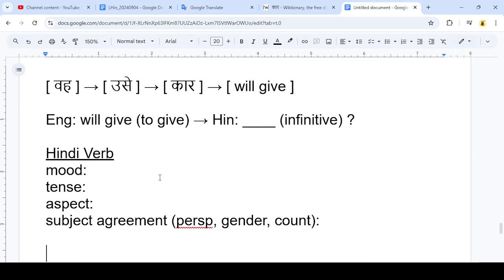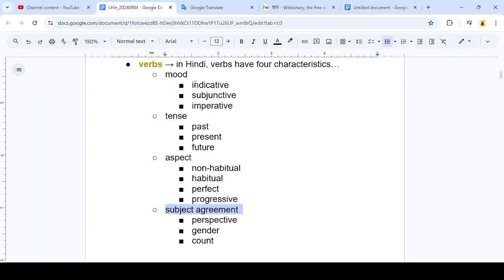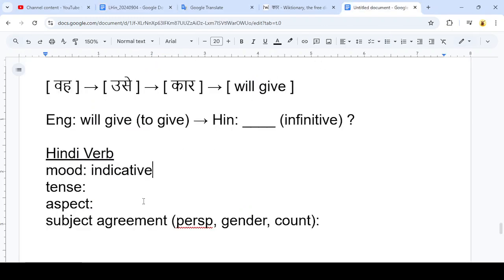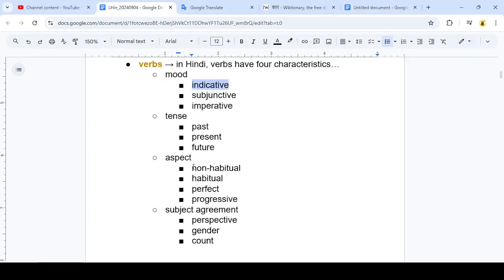So the mood, we've got a few options: indicative, subjunctive, imperative. For this sentence, let's go with the indicative mood, because our sentence, she will give him the car, is just a statement of fact, and that is the indicative mood. Tense, we know from English, that's going to be future tense. And aspect is a little bit different from English. English has imperfect and perfect aspect. Hindi actually has 4 categories of aspect, so it can be a little hard to choose the correct one.